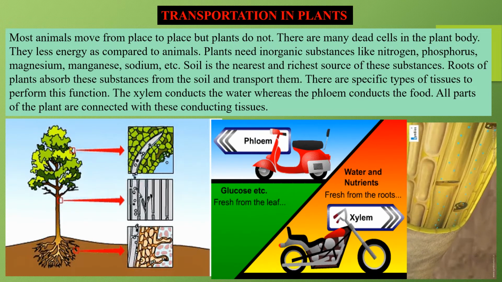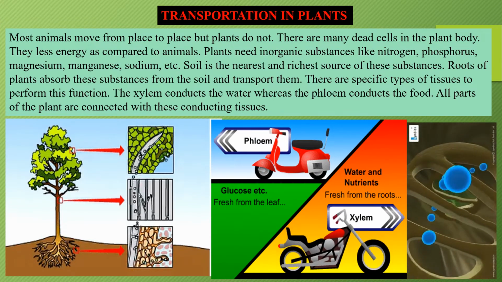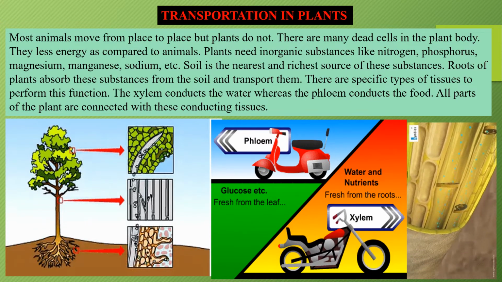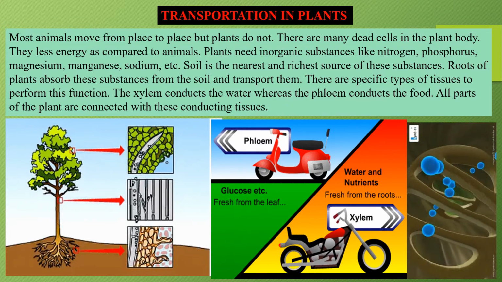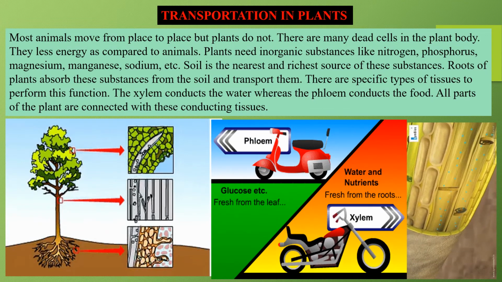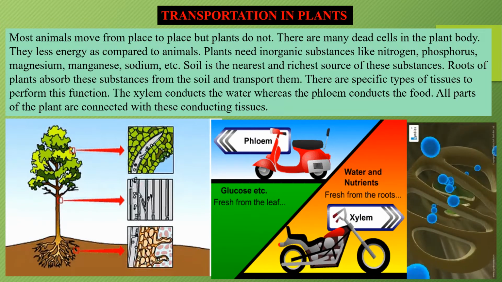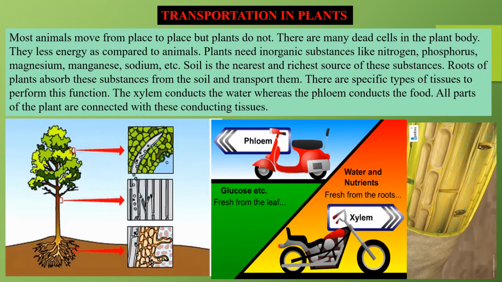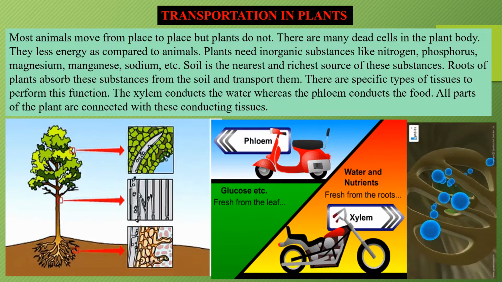So in this picture, you can see the roots are absorbing all the nutrients, all the important substances like nitrogen, phosphorus, magnesium, manganese, sodium, etc. from the soil. The leaves are preparing the food with the help of chlorophyll, water and carbon dioxide gas in the presence of light. So they are preparing food. अब ये food roots तक जाना चाहिए और roots के पास जो nutrients है, water है, वो leaves तक आना चाहिए. तो ये किस तरीके से होगा?